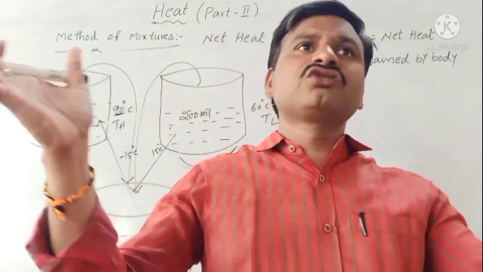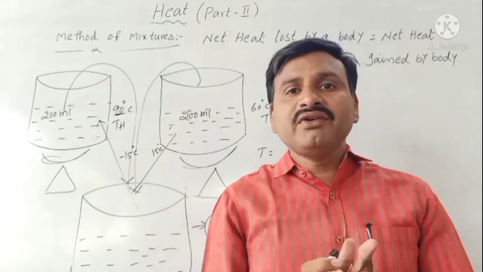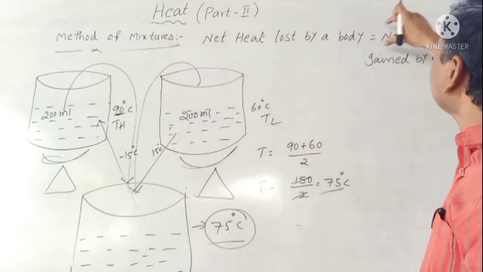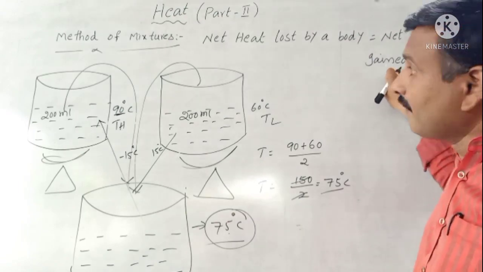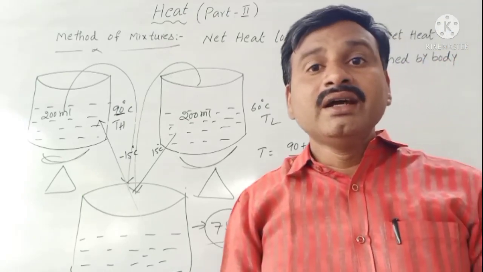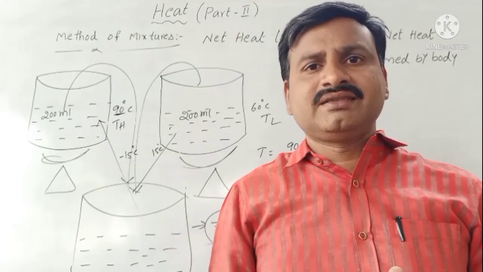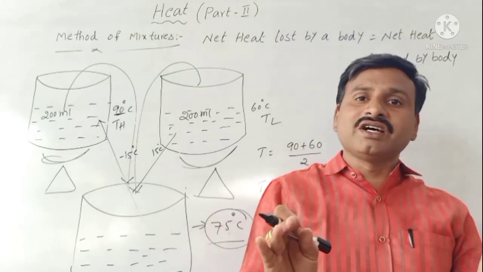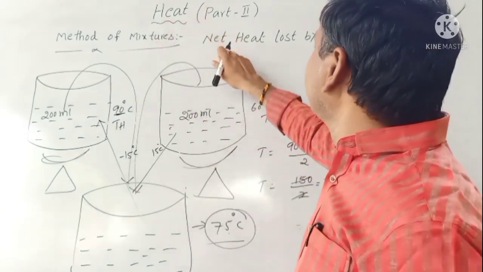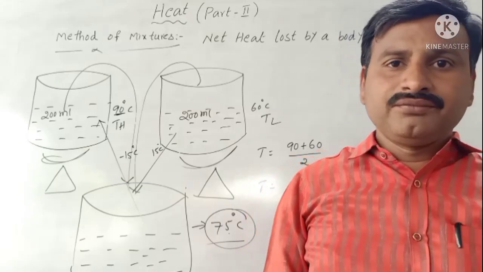Why? Some heat goes to the surroundings. So in that situation, net heat lost by a body is not equal to net heat gained by a body. This formula is satisfied when there is no heat transfer to the surroundings. In that situation, net heat lost by a body is equal to net heat gained by a body.